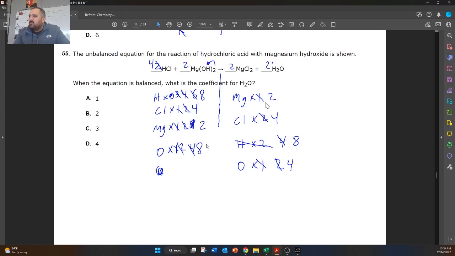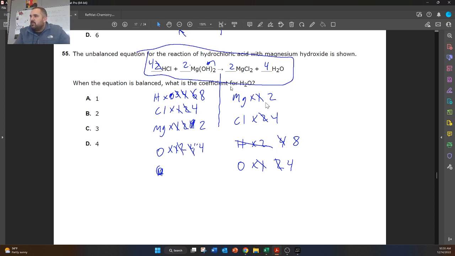All right, so we have 4 oxygens here, which means this needs to be at 4. All right, we're balanced, I think. Let's count them up again. So here we have 4 hydrogens plus these 4 hydrogens, so that's 8. We have 4 chlorines, we have 2 magnesiums, and we have 4 oxygens, so that's right. And then over here we have 2 magnesiums, 4 chlorines, 8 hydrogens, 4 oxygens. All right, so this is correct now.